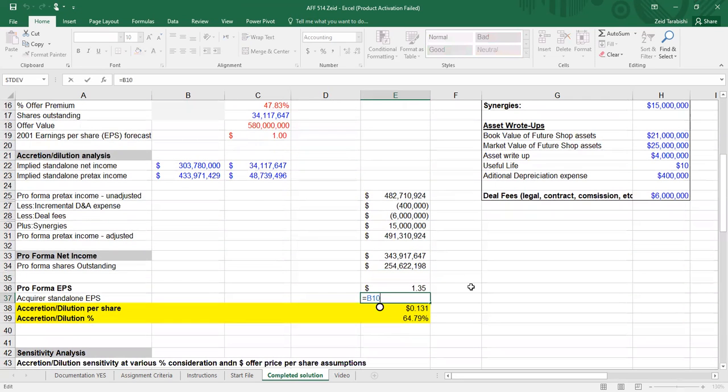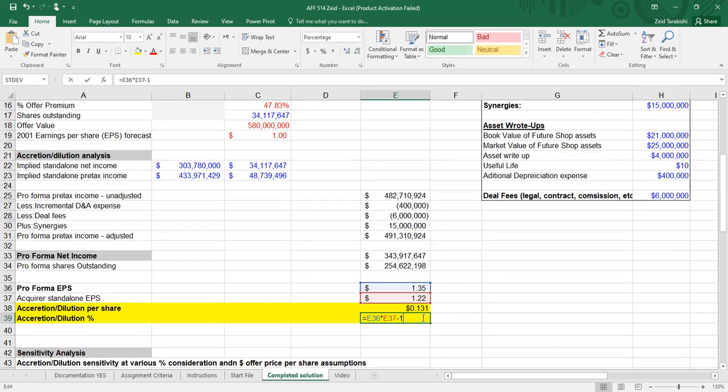This was $1.22. We subtract these two numbers, and here we see that the deal accreted 13 cents per share. So this is actually a positive number. So the deal was a success.